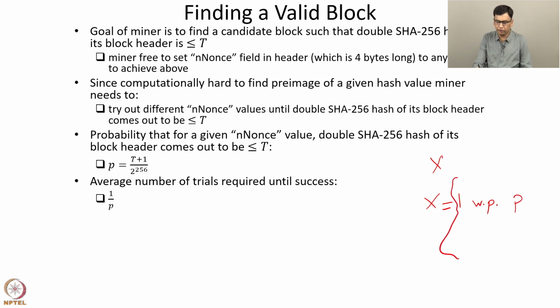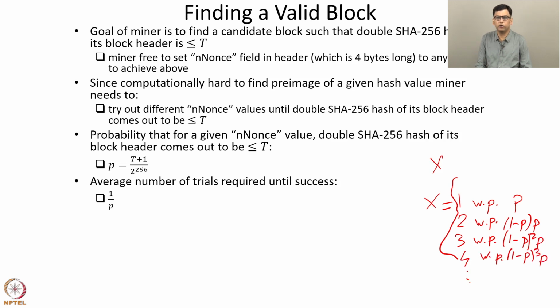And x equals 2 if the first trial results in failure, which happens with probability 1 minus p, and the second trial results in success, which happens with probability p. Similarly, x is 3 if the first two trials result in failure and the third trial results in success, which happens with probability (1 minus p) squared into p. X is 4 with probability (1 minus p) cubed into p, and so on and so forth.